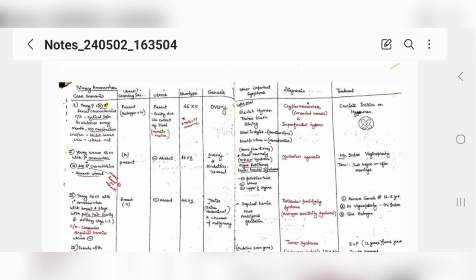Female patient comes to you. Okay, she says that her normal sexual characteristics are present. You also saw, which means her breast has developed.